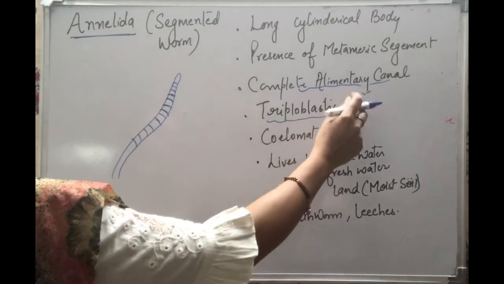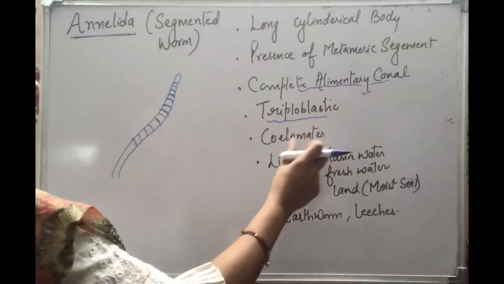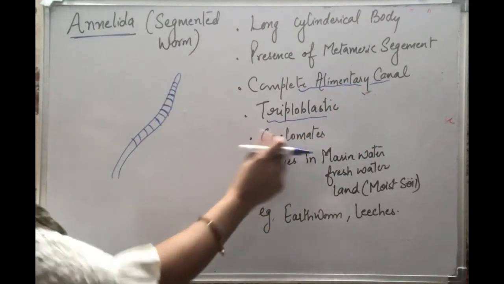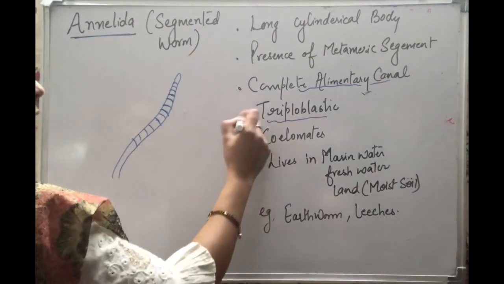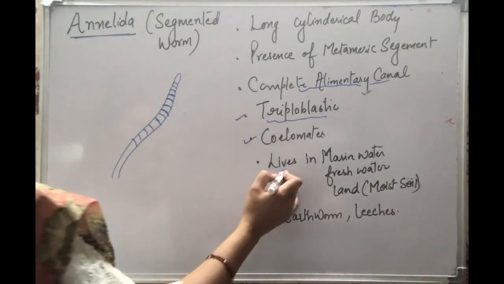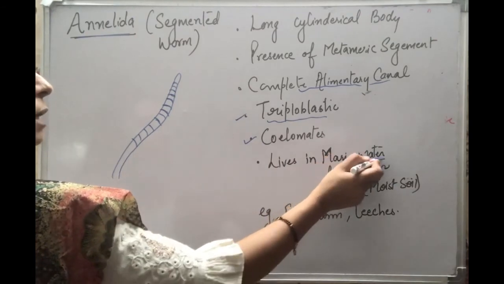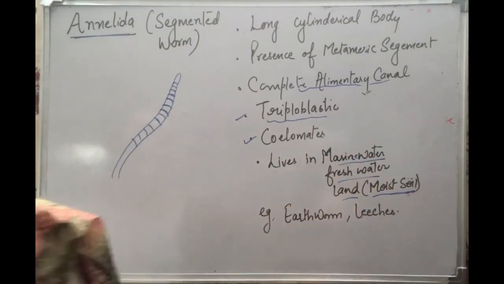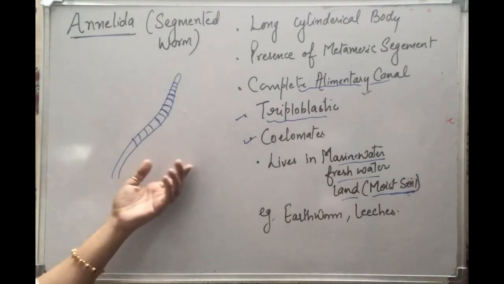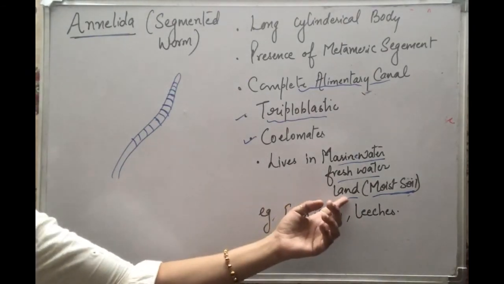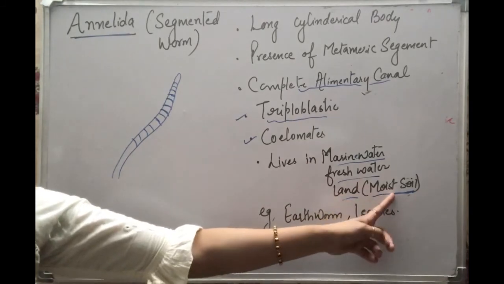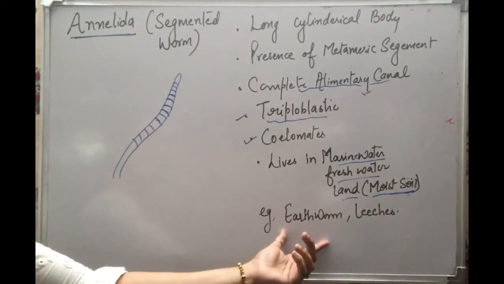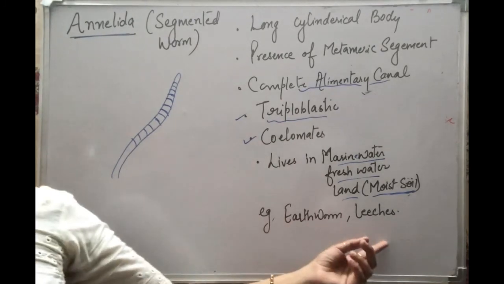They are triploblastic organisms, and all three layers are very well developed, the body cavity is developed, and the organs are also developed in that body cavity. So they are coelomates and triploblastic. You will find these organisms mainly in marine water, fresh water, or sometimes on land also, but in moist soil, because they basically breathe through moist skin. When found on land, you will not find them on dry soil, you will find them in moist soil. Examples of annelids are earthworms and leeches.